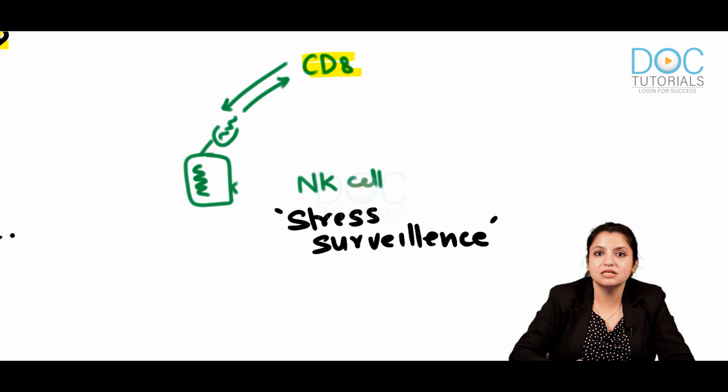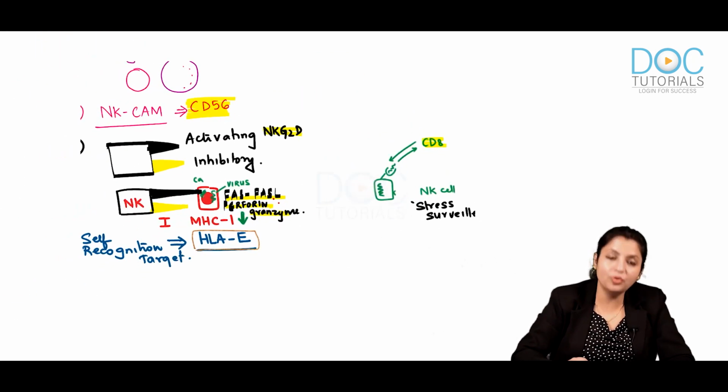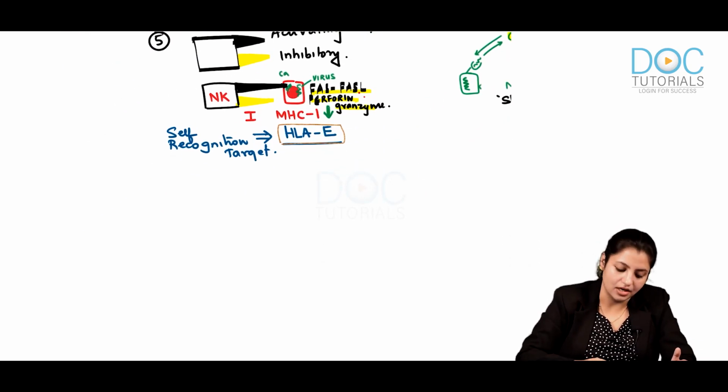So he is a stress surveillance cell. It is a stress surveillance cell. So that is how it acts. Everybody clear with this? That is how the NK cells act. Now, once you're clear with this, let's go to the next phenomena.